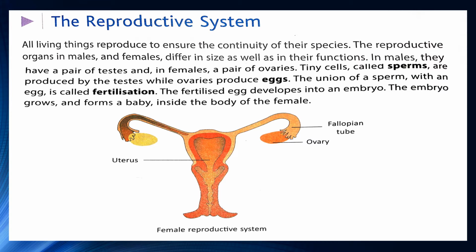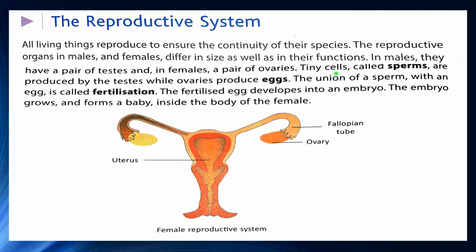Reproductive system. Students, all living things reproduce to ensure the continuity of their species. The reproductive organs in males and females differ in size as well as in their functions. In males, they have a pair of testes, and in females, a pair of ovaries.